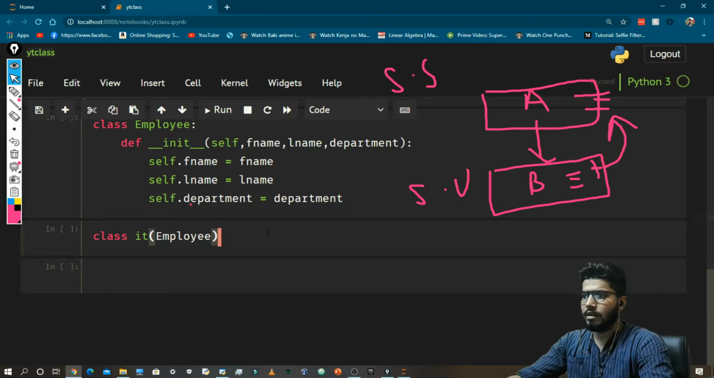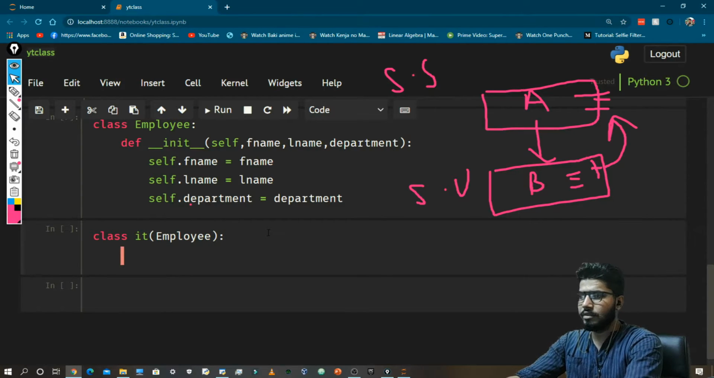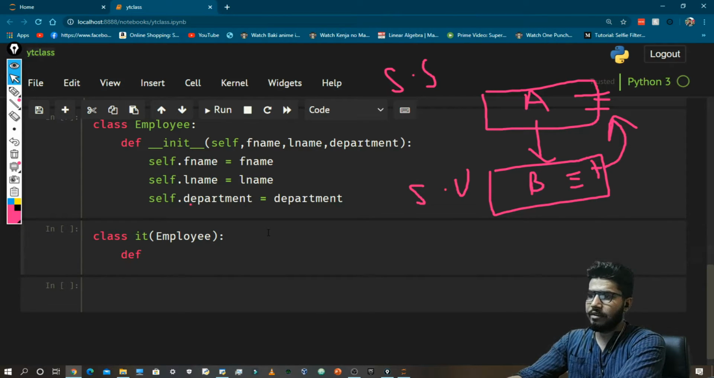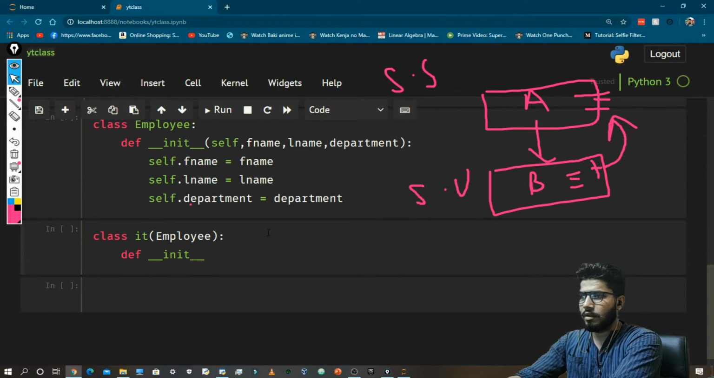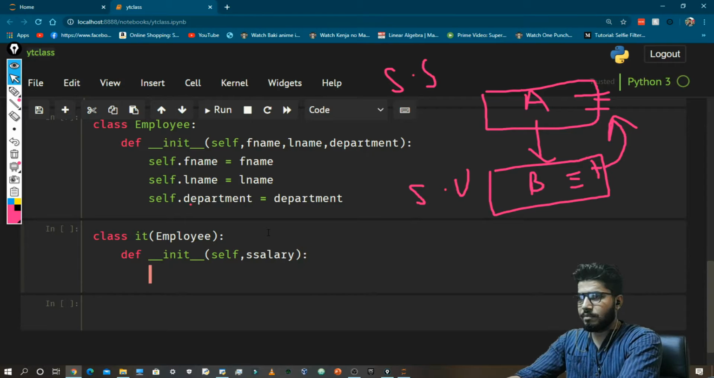What I am going to do is I will have a starting salary in the IT department. Okay, now let's say def init self, and here I am going to take as salary, which means starting salary. And I will just save it inside our variable. So self dot starting salary is equal to s salary.